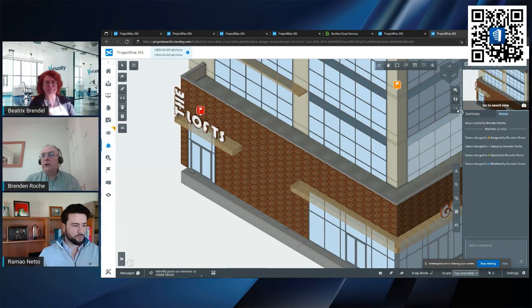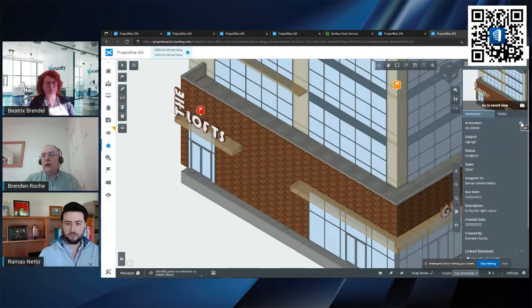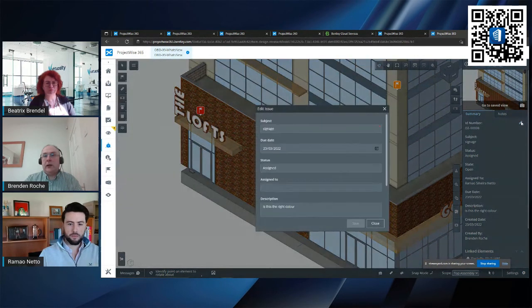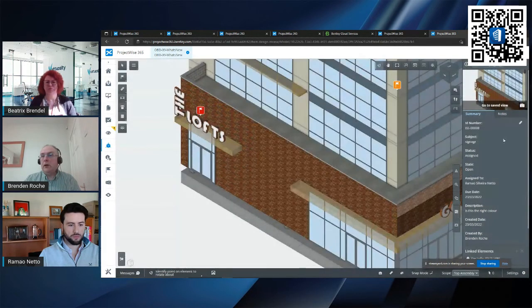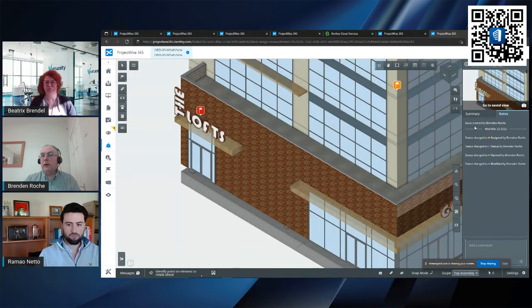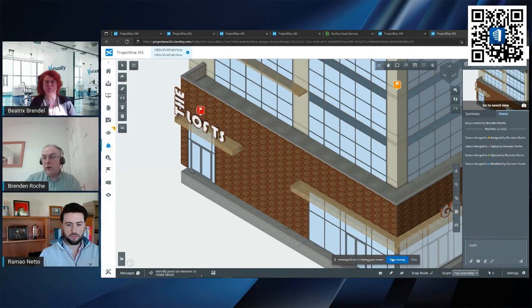There's a little notes page, and if you actually want to edit the issue, update it, I can click the little edit button up here and perhaps make a comment, add a part of the description there. I can go to the notes, which is actually the audit trail, and I can add a comment. For instance, a red question mark, and I apologize, I'll move this out of the way, and I can hit the send button. It's added the comment to the comment trail.